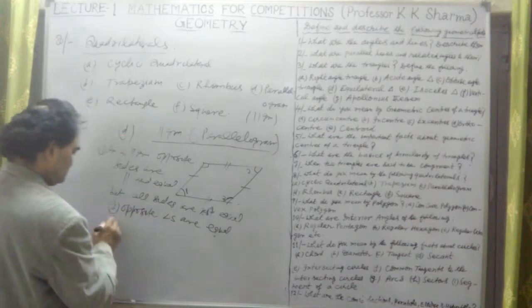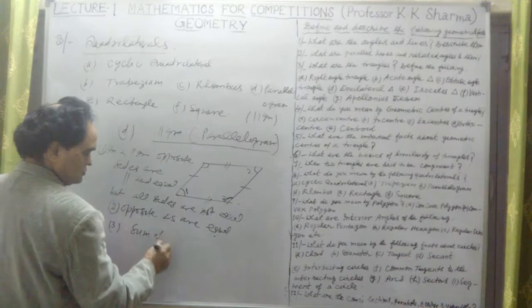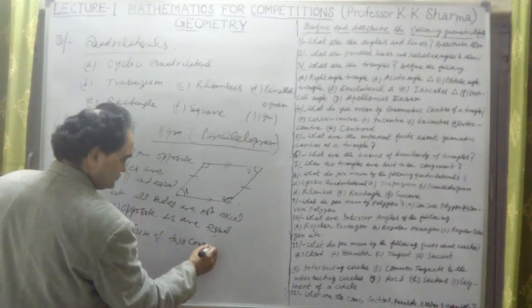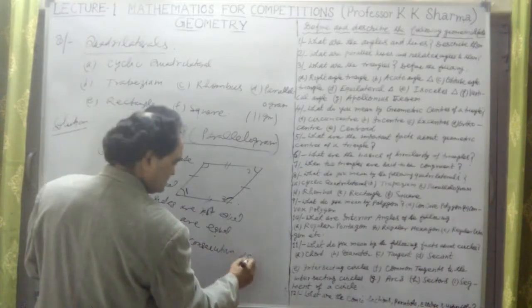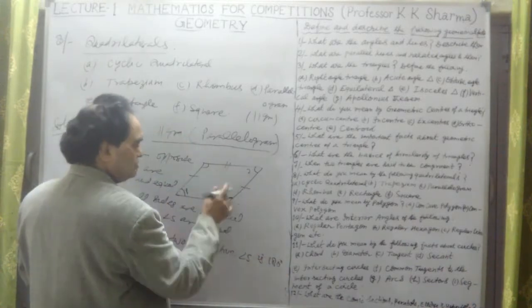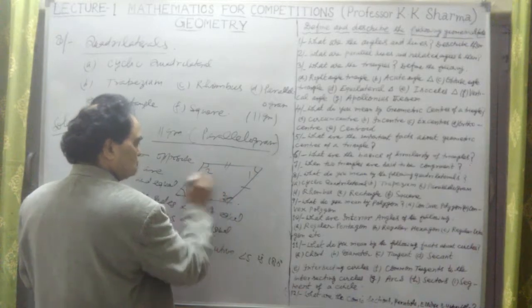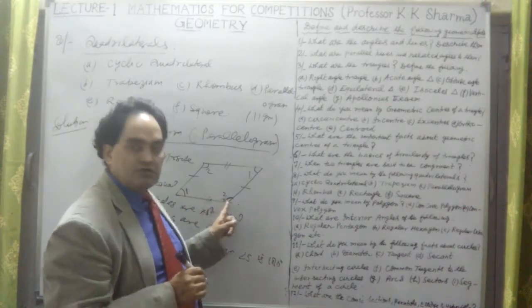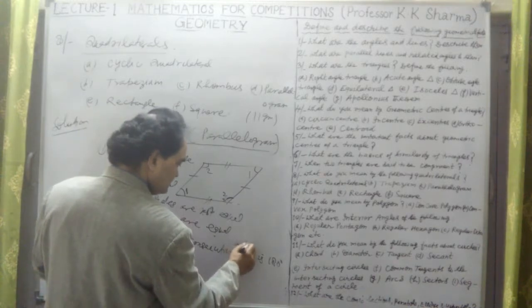Opposite angles are equal. This angle is equal to this. This is angle 1, this is angle 2. Opposite angles are equal, but the sum of two consecutive interior angles is 180 degrees. Let me write here, interior angles.